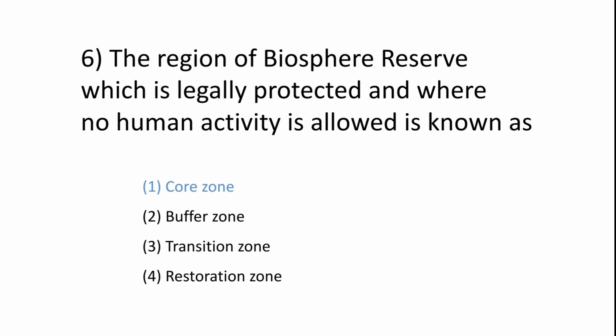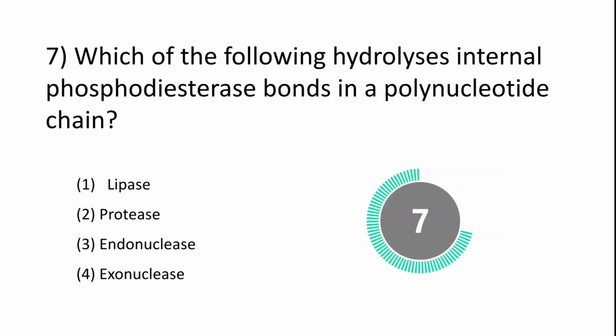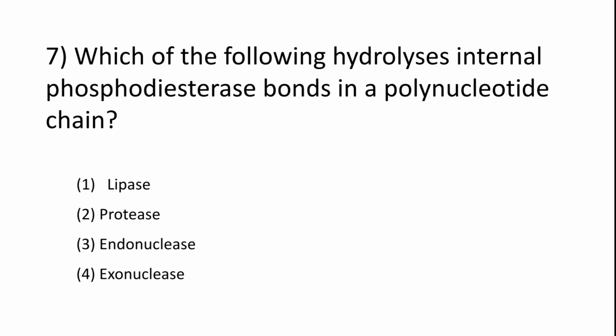Okay, next question. Which of the following hydrolyzes internal phosphodiesterase bonds in a polynucleotide chain? Lipase, protease, endonuclease, exonuclease. The answer is option 3, endonuclease.